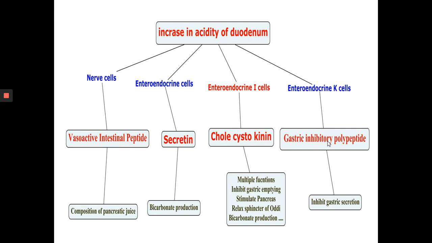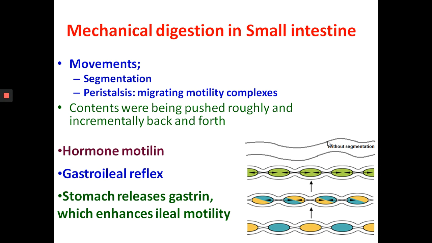The mechanical digestion in the small intestine. The movement of intestinal smooth muscles includes both segmentation and a form of peristalsis, so migrating motility complexes are formed. If you could see the intestine going through segmentation, it would look as if the contents were being pushed roughly and incrementally back and forth. So the contractions in the intestinal wall push the content forward as well as backward.